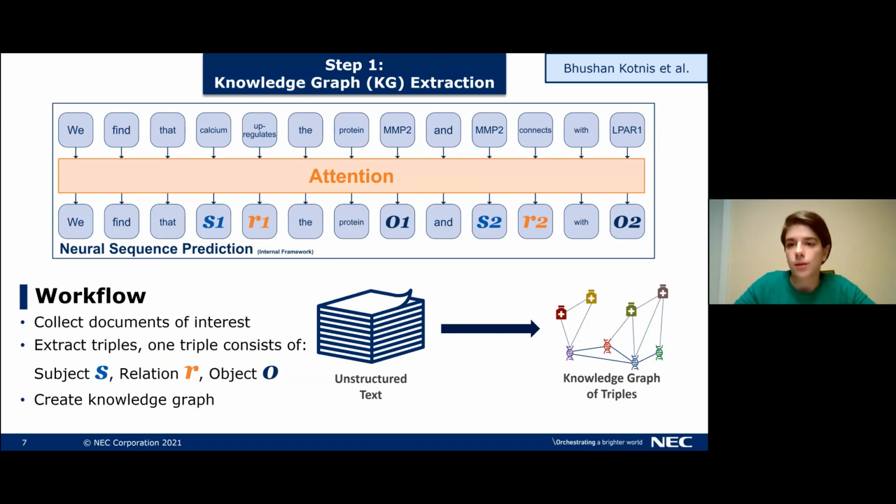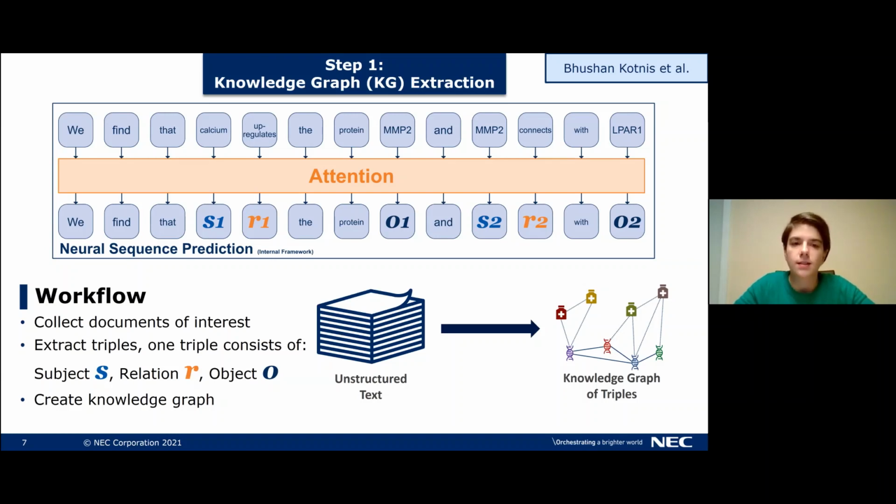Concretely, we do the following for one example sentence. This is based on an internally developed framework, which we call neural sequence prediction. In the background, what it basically does is it takes a sentence and then applies a BERT transformer style model to it. For each token in the sentence, it will classify whether it's part of a subject, a relation, or the object of a triple, or none of them. So in our example, we have the following sentence. We find that calcium upregulates the protein MMP2, and MMP2 connects with LPAR1.